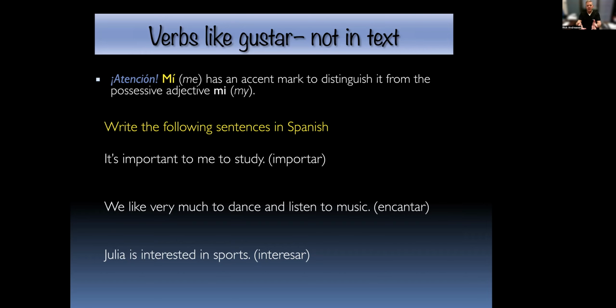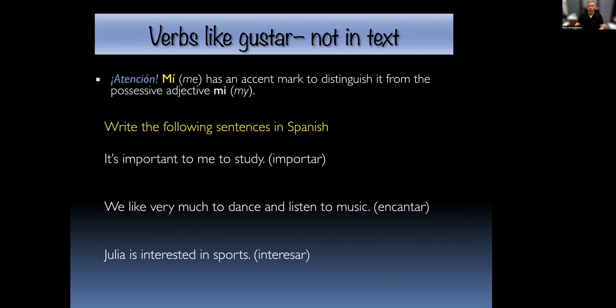So here are three questions, three sentences. Just take a second and, using the verb that's in parentheses, how would you form these sentences? So if you want to write it down or just think through it, I'll show you the answers here in just a second. So pause and give yourself a second to write or to think through, and then come back and we'll look at them. All right. I never know how long to wait, so I assumed you paused if you wanted to.